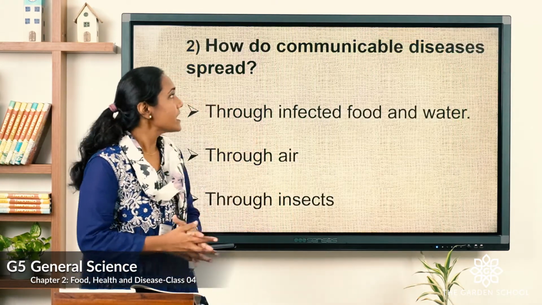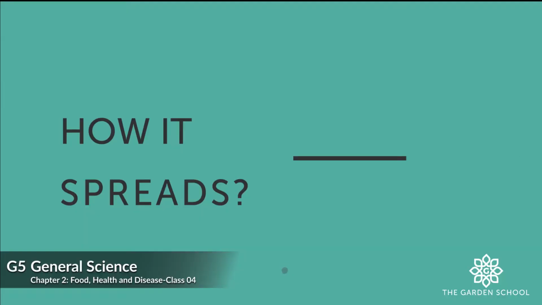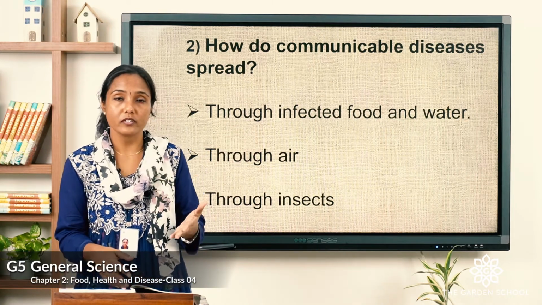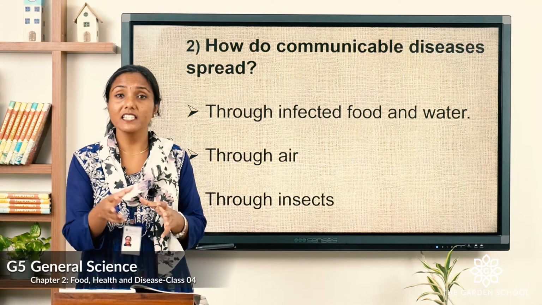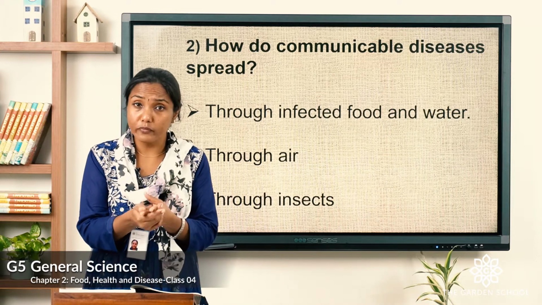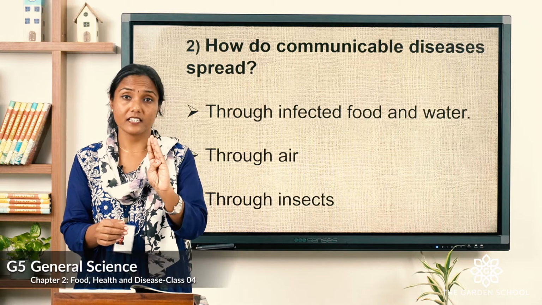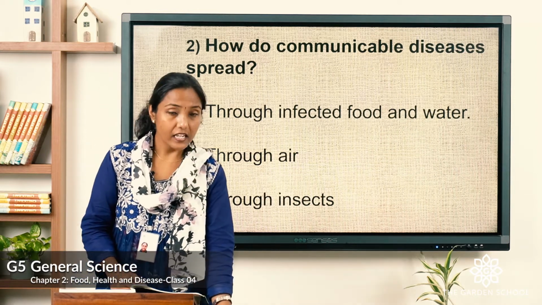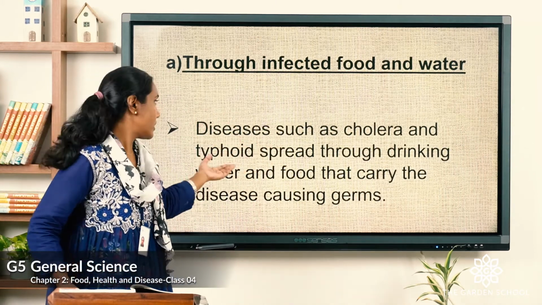Now let's see how communicable diseases spread. They spread through infected food or water, through air and through insects. What are the three ways the communicable diseases spread? One is through infected water or food, the next one is through air, the third one through insects. Okay, let us learn about each in detail. Let's see the first topic, that's through infected food and water.